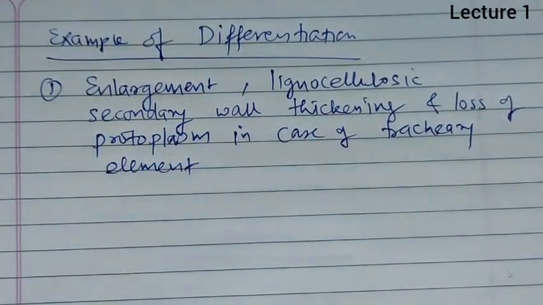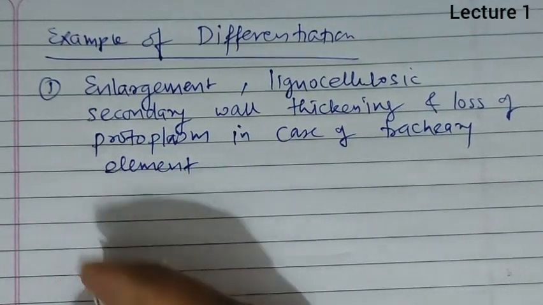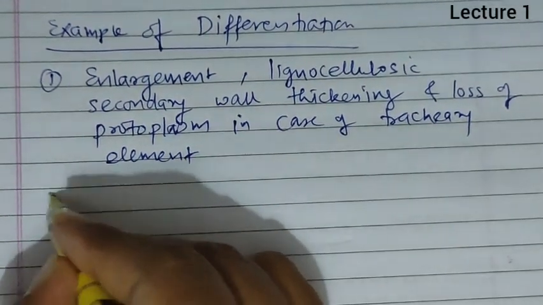So loss of protoplasm, secondary wall thickening, enlargement, all come under the example of differentiation.